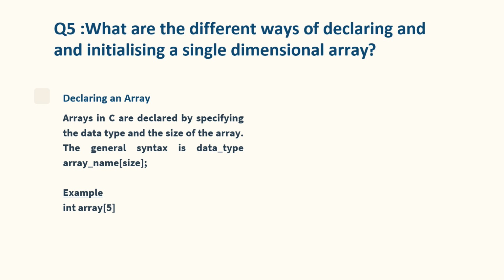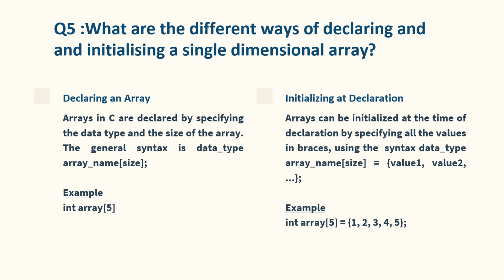For example, int array of 5 declares an array with name array and size 5. Arrays can be initialized at the time of declaration by specifying all the values in curly braces using the syntax data type array name, size is equal to comma separated values in the curly braces. The example declares an array of size 5 with the values 1, 2, 3, 4, and 5 in their respective